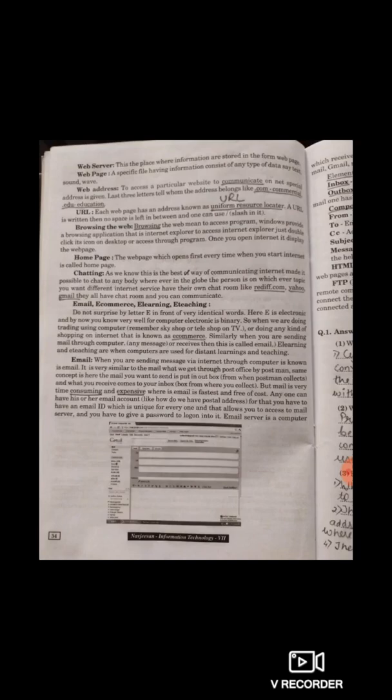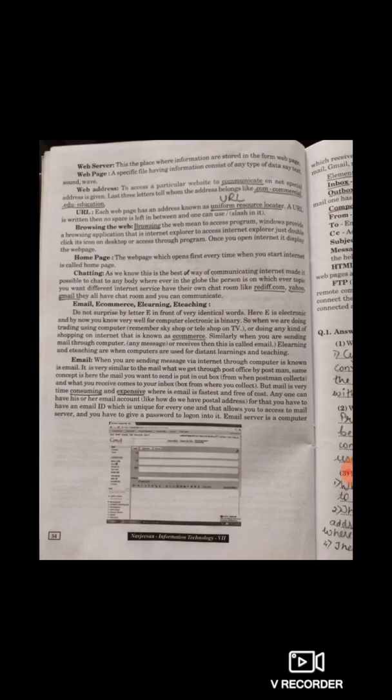Let's see what is a web address. To access a particular website, to communicate on the net, a special address is given. The last three letters tell whom the address belongs to, like .com stands for commercial, .edu stands for education.